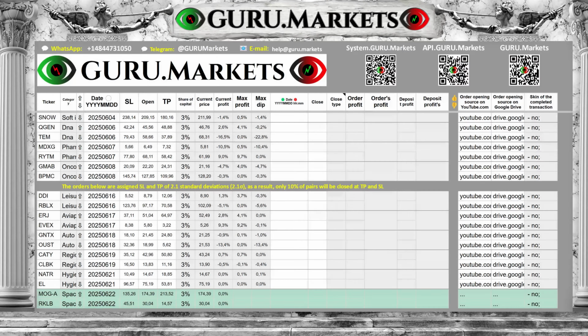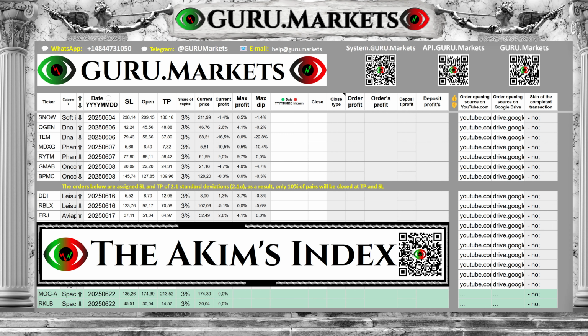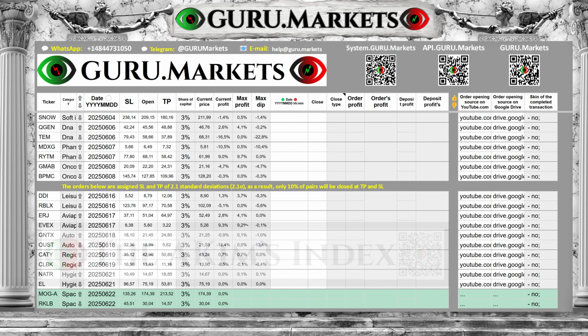As a result of the analysis of securities Moog Incorporated, the information and reference system Guru.Markets makes the following decision. Open a buy order at $174.39. The deal was opened due to the fact that the company has a relatively high valuation. The company's assessment was carried out based on the assessment method, the Akeem's Index. Take profit is set at 213.52. Stop loss is set at 135.26.